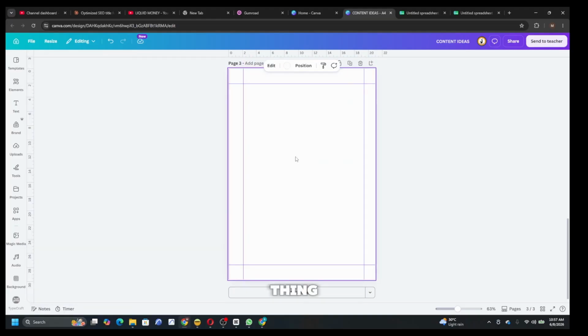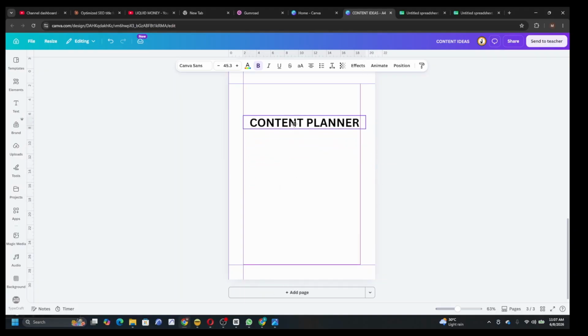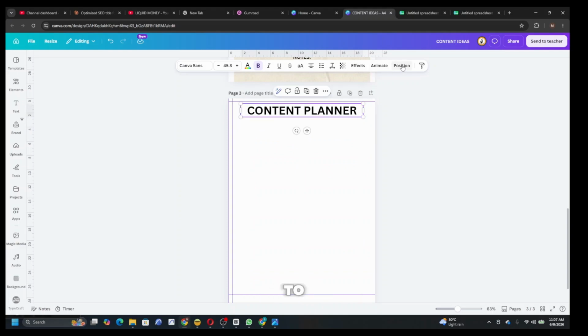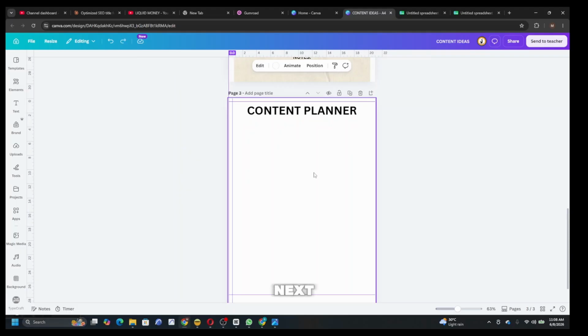Okay, the next thing, you come to text, you click text and delete this content. You stretch it, bring it up here. You come to position. Okay, it's at the center already. Next thing, we are going to write "Learn smarter, get better."